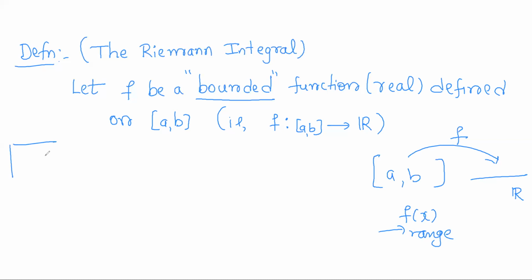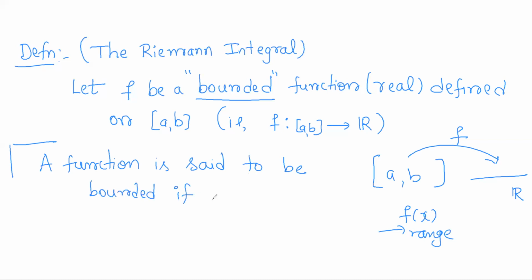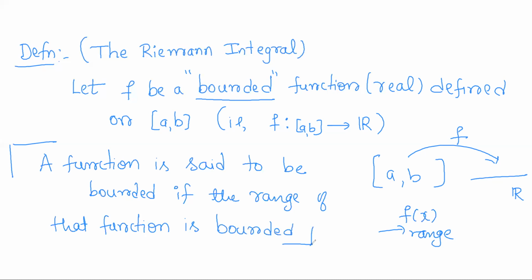So a bounded function means a function is said to be bounded if the range of that function is bounded, right? So f is bounded means the set of all images of f forms the range. That range set has to be bounded. So what is the range?